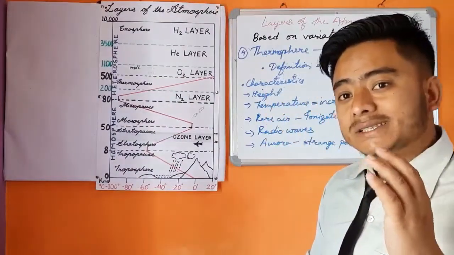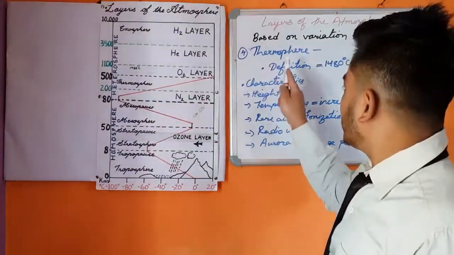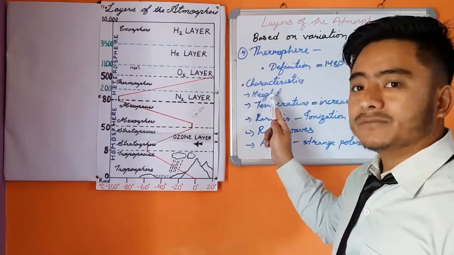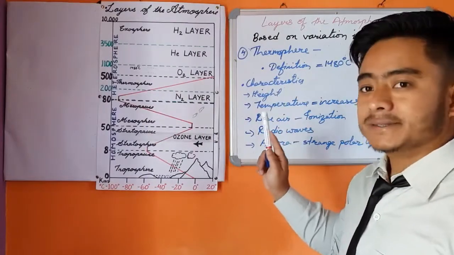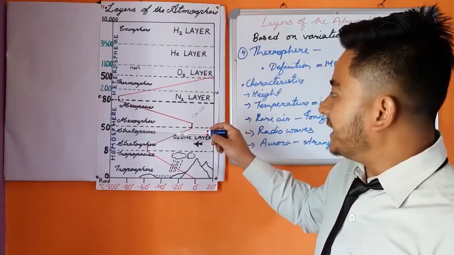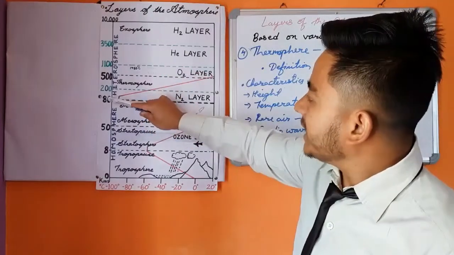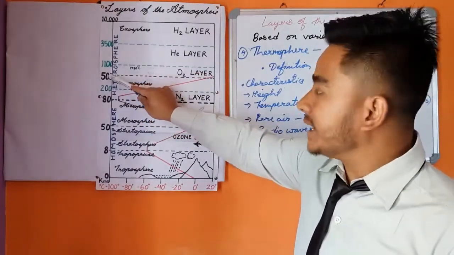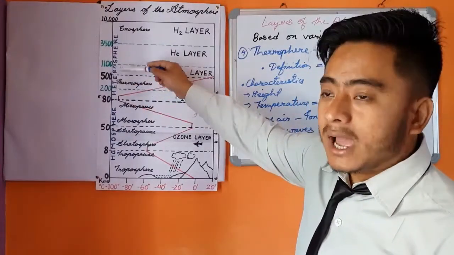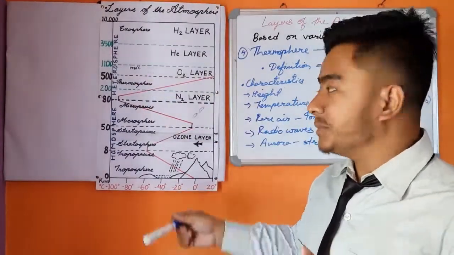So now let's learn some characteristics of thermosphere. First characteristic, height. The height of thermosphere extends from 80 km to 500 km in the atmosphere. Let me repeat again.